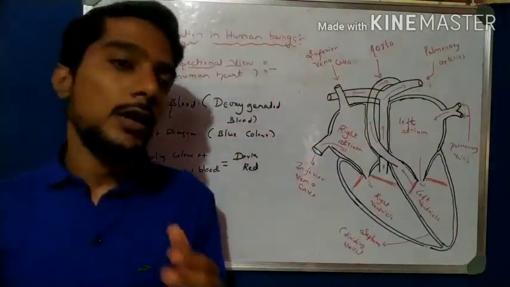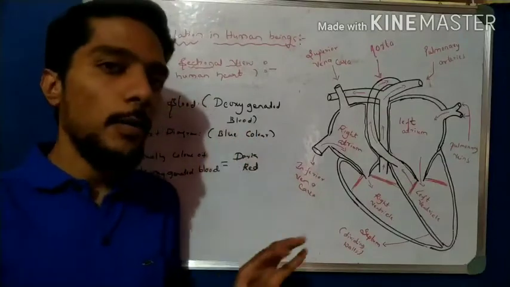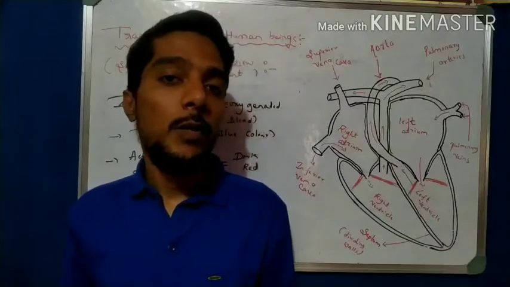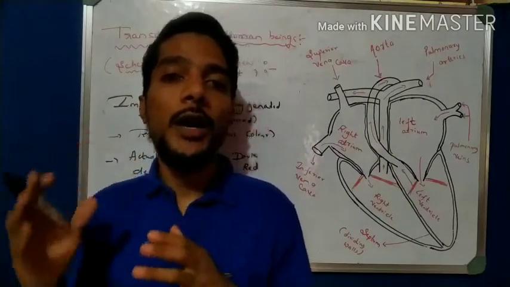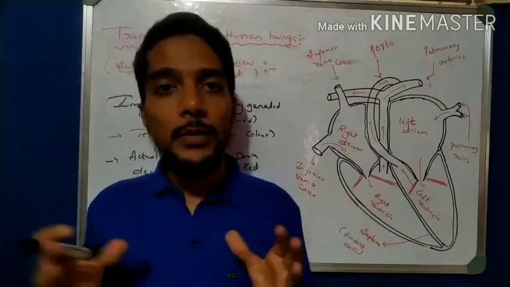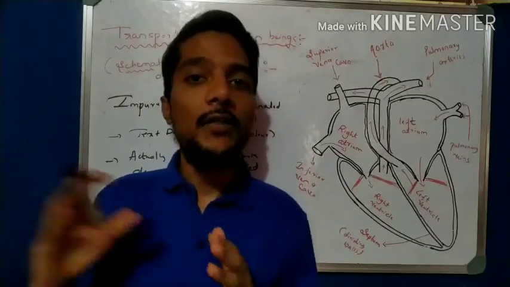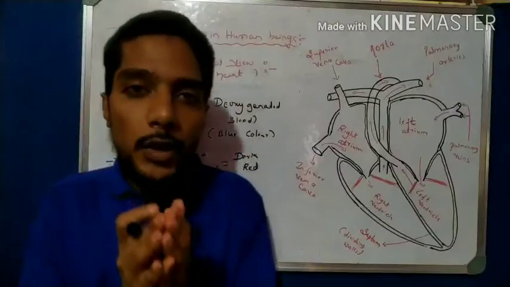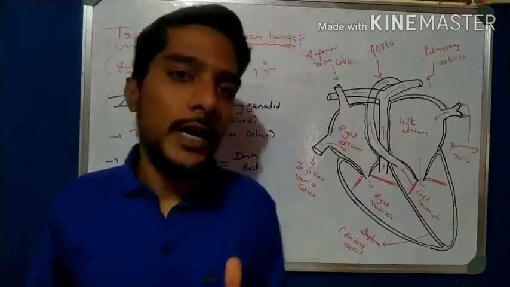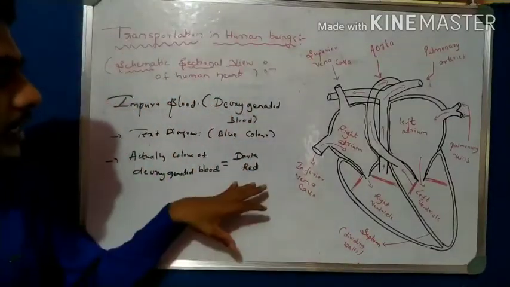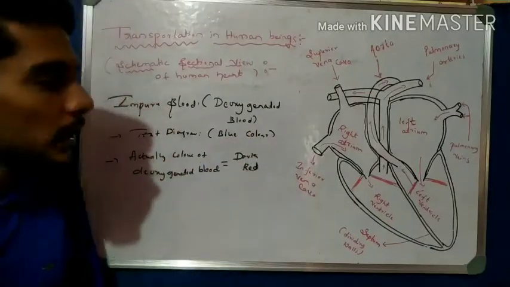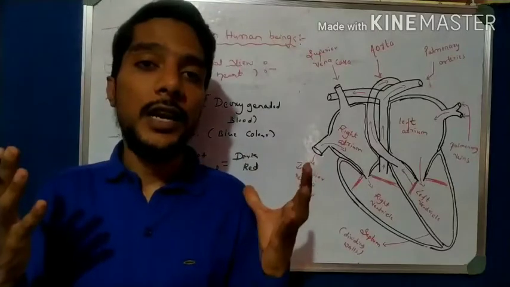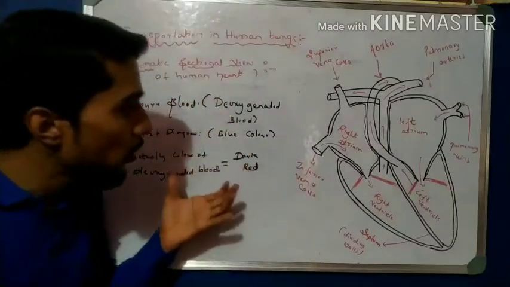In a blood test they always take impure blood. Why? Because impure blood flows in the body with low pressure. Pure blood is coming out from the heart, so it is under very high pressure, so they do not use that. They use impure blood because it is low in pressure inside the body. In the textbook they give blue for the impure blood vessels and red for the pure blood vessels. So that is about deoxygenated blood.